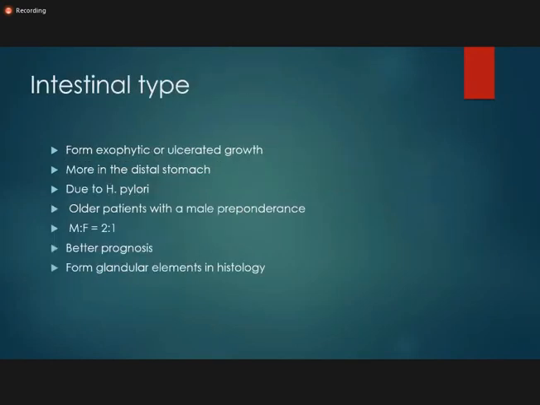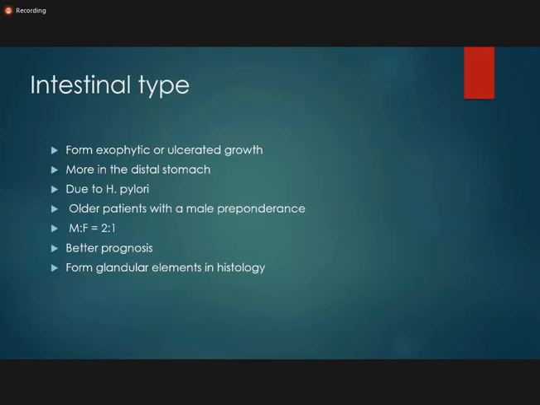So the intestinal type forms exophytic growth. Exophytic means they form outer growth, polypoidal growth, or ulcerative growth. They are more in the distal stomach. Intestinal type is more commonly present in the distal part of the stomach, and it is related with H. pylori infection. Old patients are usually affected in intestinal type, and there is male predominance, the ratio is 2:1. But fortunately, for the intestinal type, the prognosis is better.